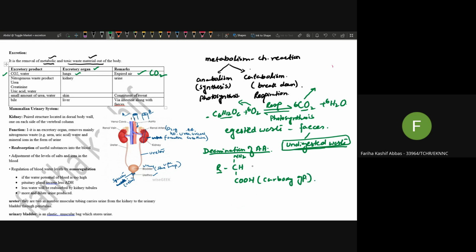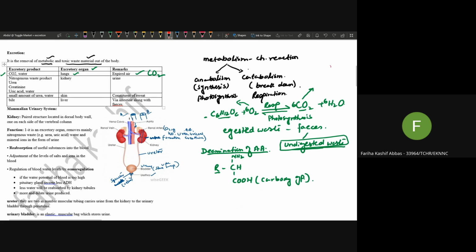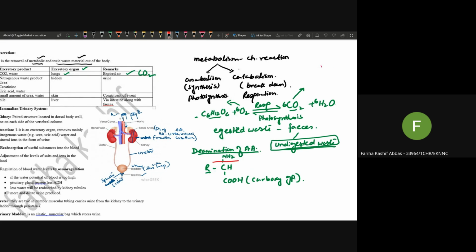Okay. So now what happens in the deamination of amino acid? In the deamination of amino acid, this amine group is removed and it will form what? Ammonia. This ammonia is harmful. Therefore, it is converted into a less harmful substance, which is urea. This deamination of amino acid happens where? It happens in the liver.